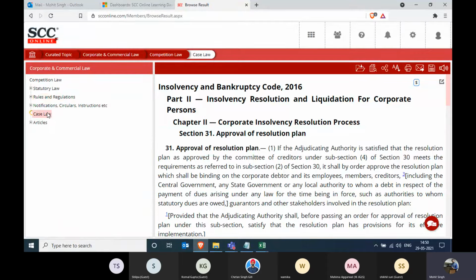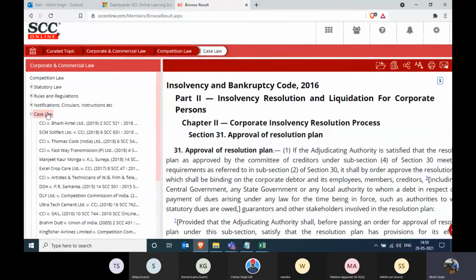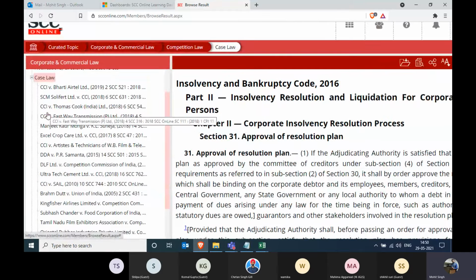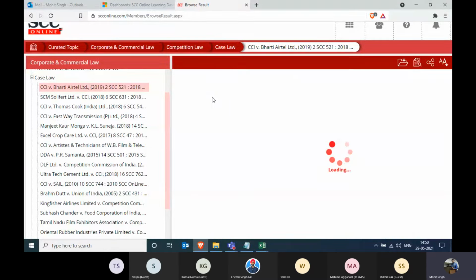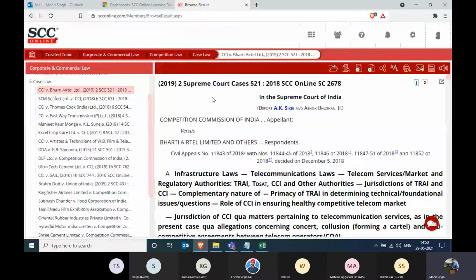Most importantly, what the members are looking for are the important handpicked case laws. These are a handful, but very important case laws as per our editorial team of Eastern Book Company. All the important case laws are over here. You can read the whole case law. You can save it, email it, or print it. So all in all, this is a new tile which gives you the data in one place for whichever category you have clicked on.